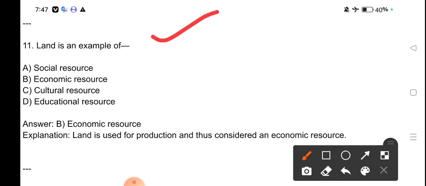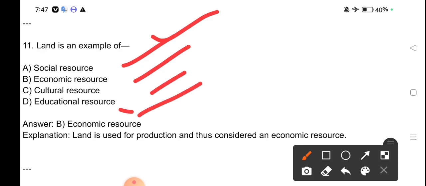Land is an example of social resources, economic resources, cultural resources, educational resources. Land is an example of economic resources. Land is used for production and thus considered an economic resource.